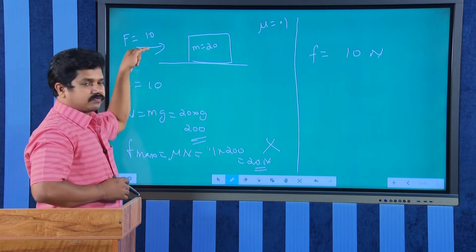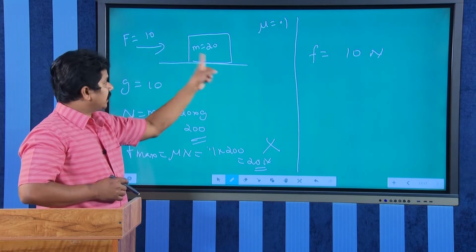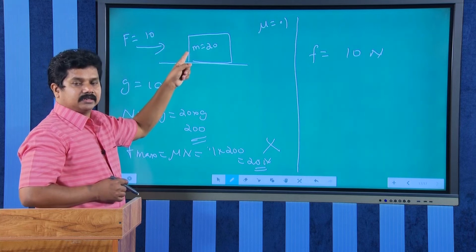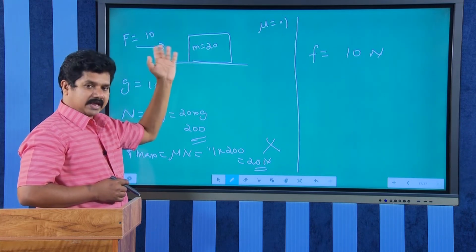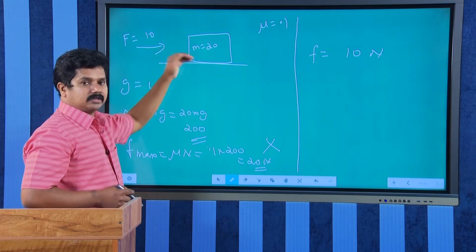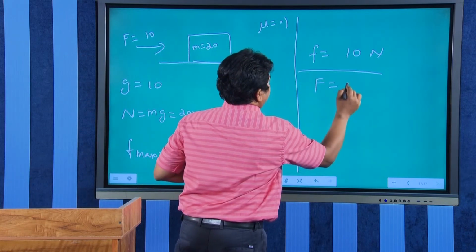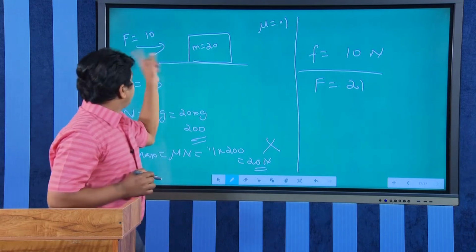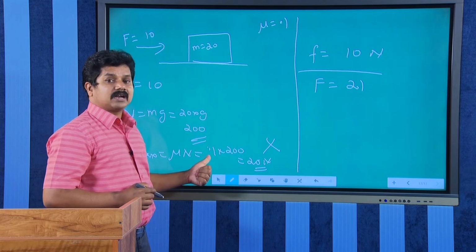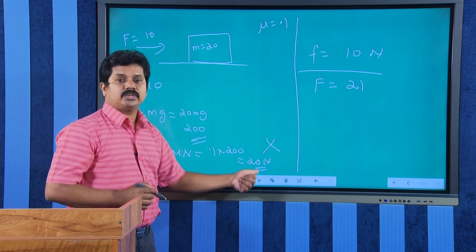If the applied force is 1 Newton, frictional force will be 1, no motion. Applied force is 10, frictional force again 10, then also there will not be any motion. Applied force is 19, again the frictional force is 19, static friction 19, again it will not move. So, up to 20 Newton the block will not move, but once the applied force becomes 21, what will happen now? Now, the block will start moving, because the friction can go up to 20 Newton only.